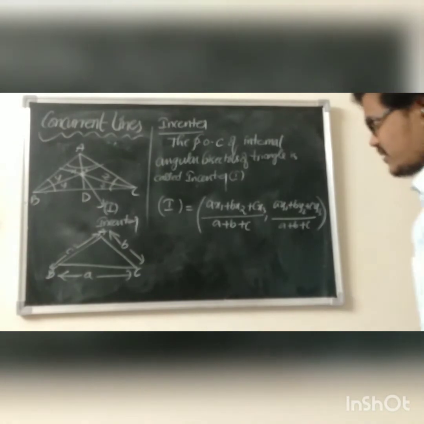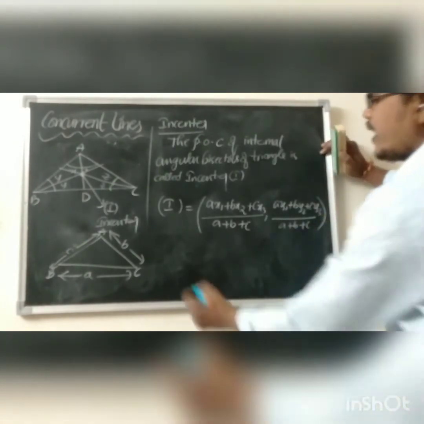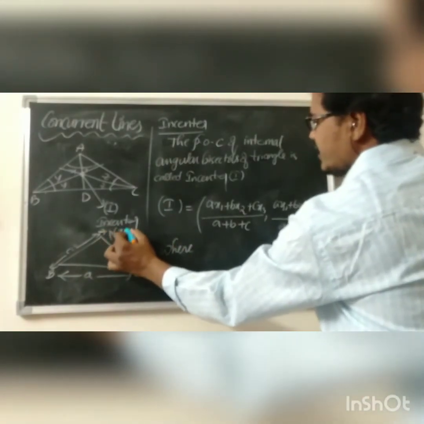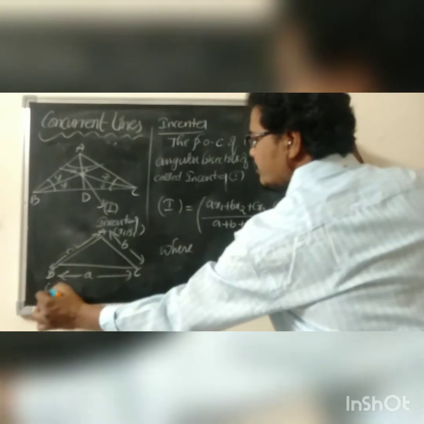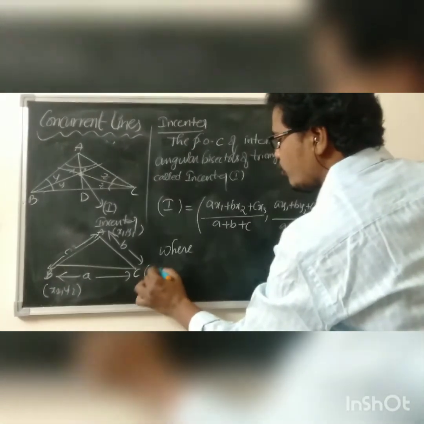Hope you got it, guys. Here A is the point x1, y1, B is x2, y2, and C is x3, y3.